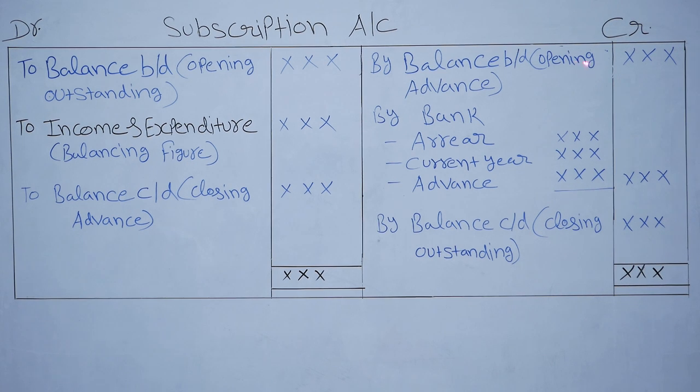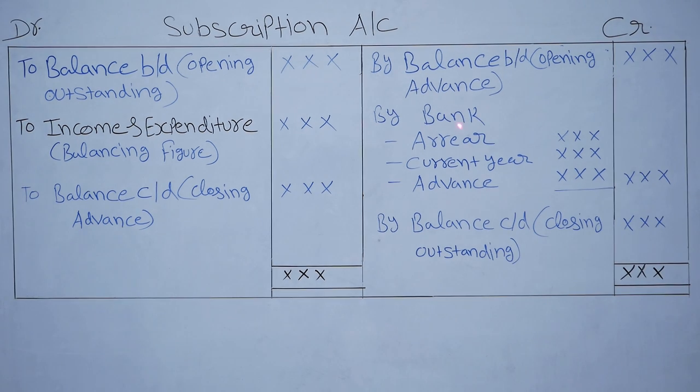By balance brought down, opening advance. In last year we got current year subscription. This is treated as an opening advance. To balance carried down, closing advance. Closing advance means if in the current year we received next year subscription, then it is treated as a closing advance. When we receive subscription, then what will be the entry?